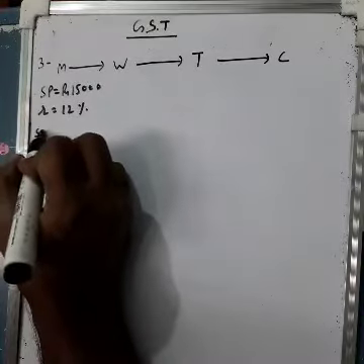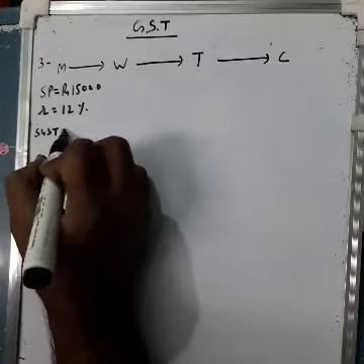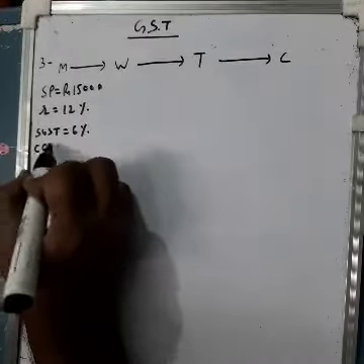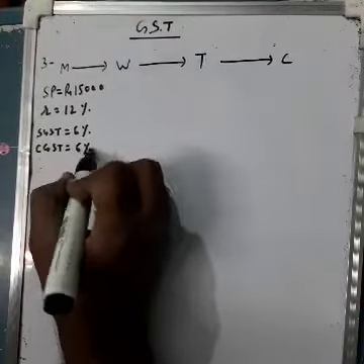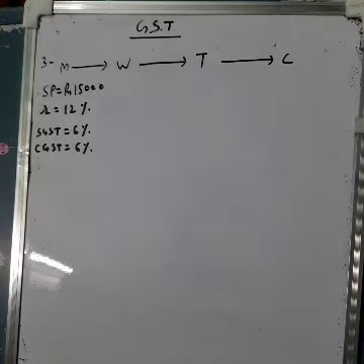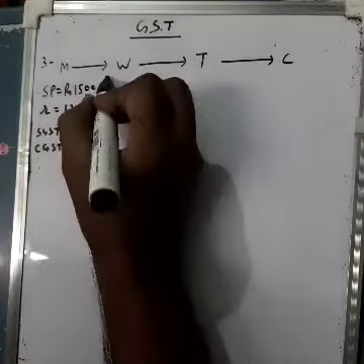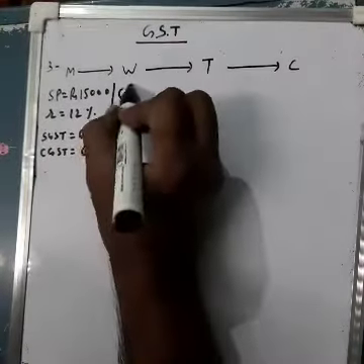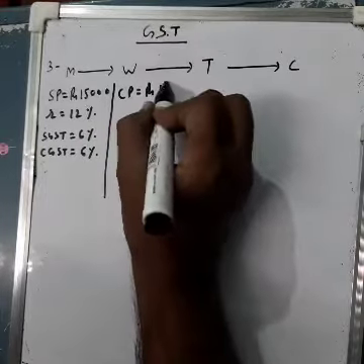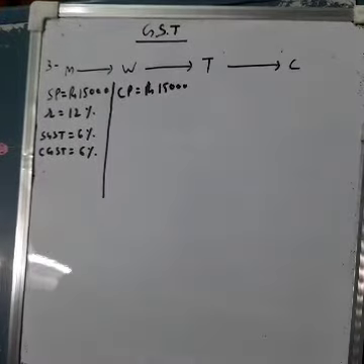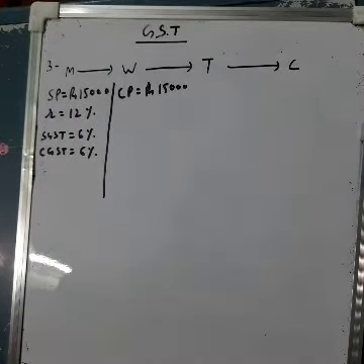It means SGST 6% and CGST also 6%, because intra-state is there, same state, transaction is going on in the same state. Now he sells to the wholesaler, so his cost price will be rupees 15,000. इसका हो गया.